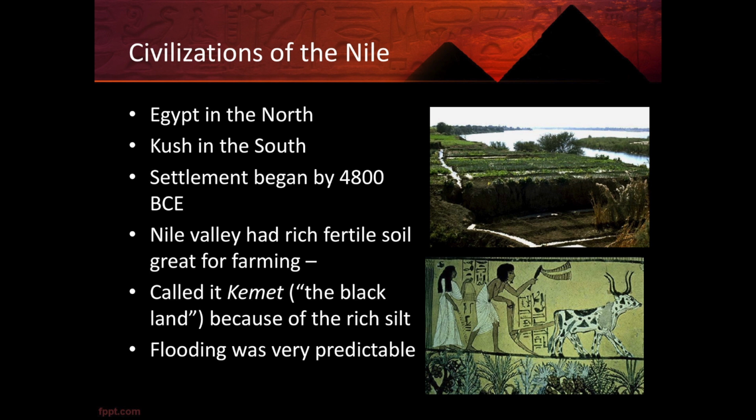Whereas Mesopotamia, which we learned about in our last lessons, was very unpredictable. So these predictable floods allowed for irrigation by Egyptian farmers who would divert the floodwaters into floodplains using canals.